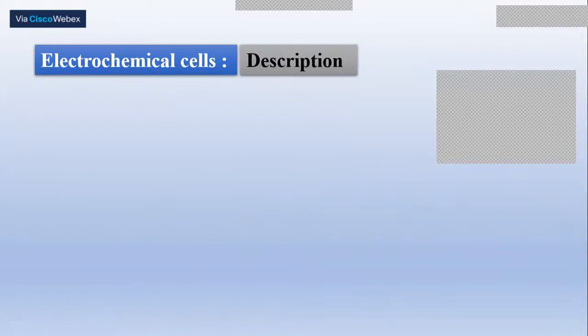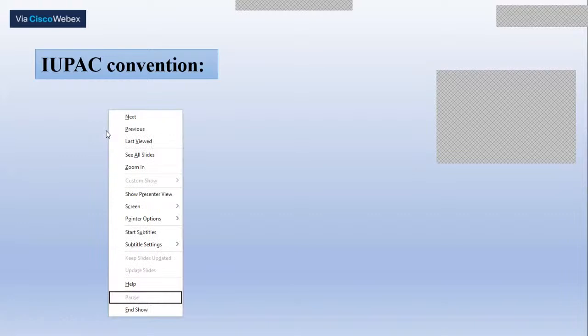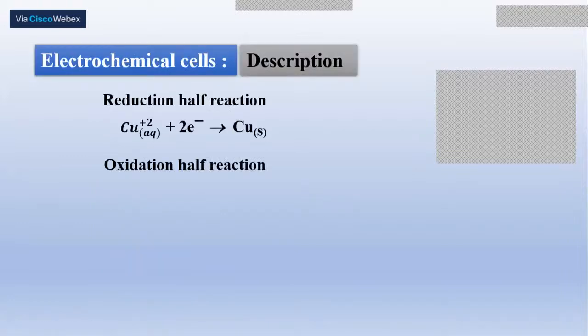See here, in the case of this particular example of the copper and zinc galvanic cell, at the zinc electrode oxidation takes place where zinc becomes zinc 2 plus along with the release of electrons. Electrons reach the cathode.